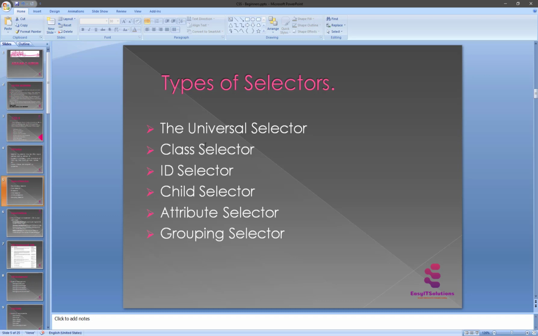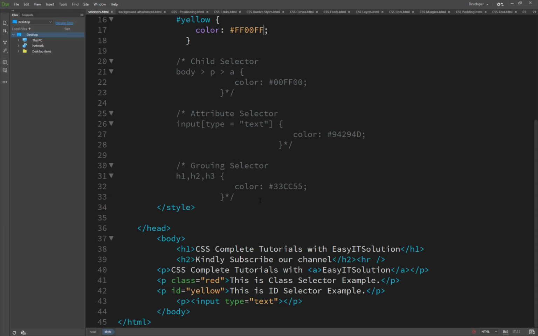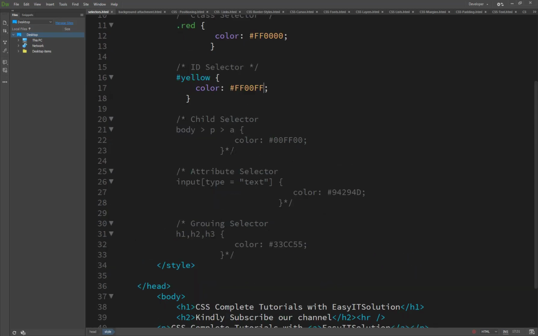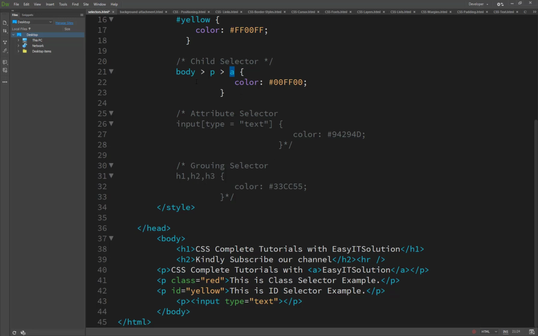Consider the child selector: what is the child, and how to use it. I have already set an example of this child class. You will see it's a body. Inside the body, the child of body is called the p paragraph, and the child of paragraph is called a, the anchor. So this sign basically defines that this is the child of a body, and anchor is a child of paragraph.